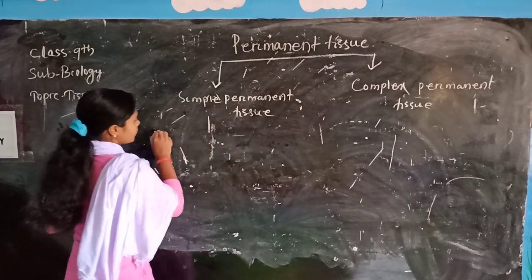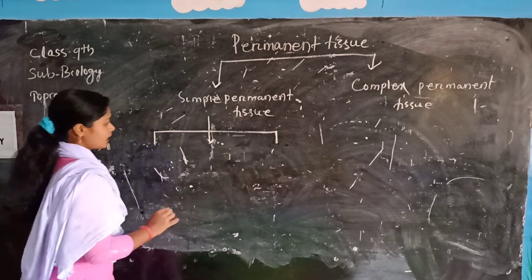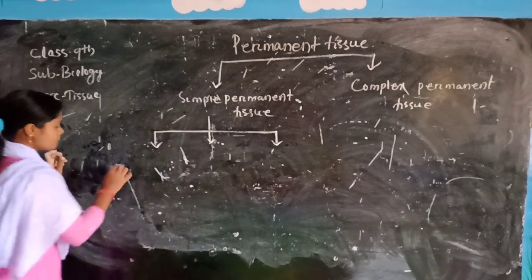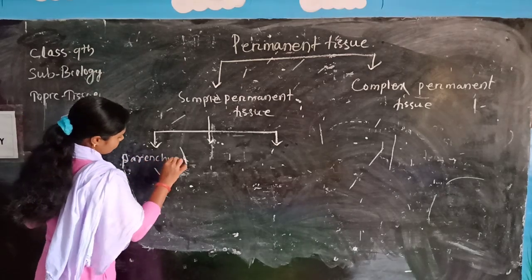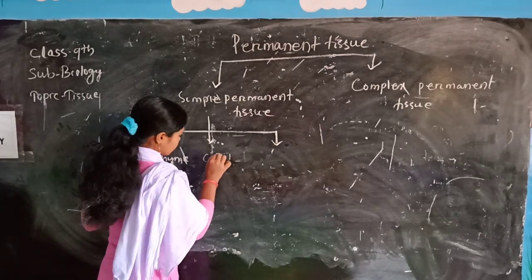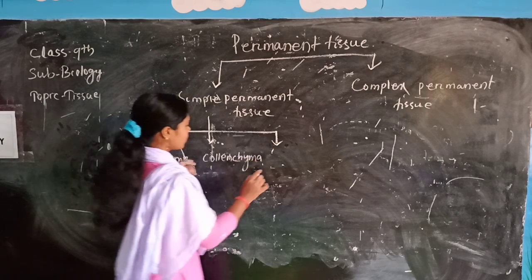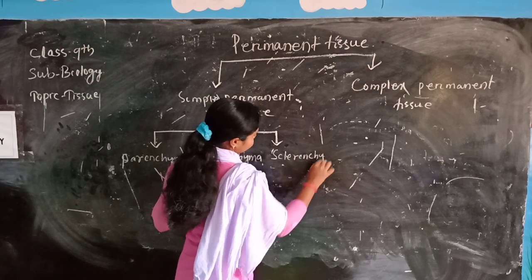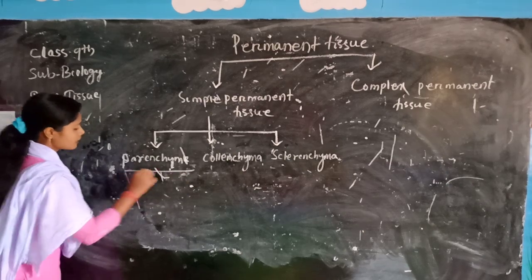In the simple permanent tissue, the cells of simple permanent tissue are always of the same type. It is of three types: first, parenchymatous tissue or parenchyma, second is collenchyma, and third one is sclerenchyma. So first we discuss the parenchymatous tissue.